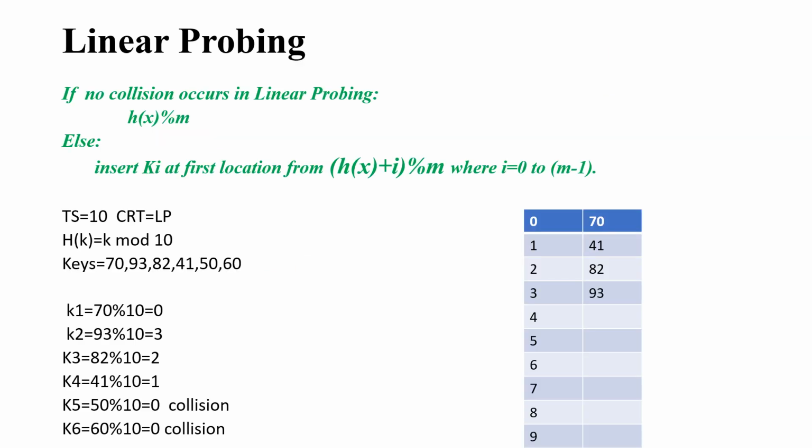So what is linear probing? The name says linearly, and probing means search. Linear means one by one, so you have to search the element one by one. Now we'll see that, and don't confuse linear search with linear probing. Why do we say that the time complexity is constant time?